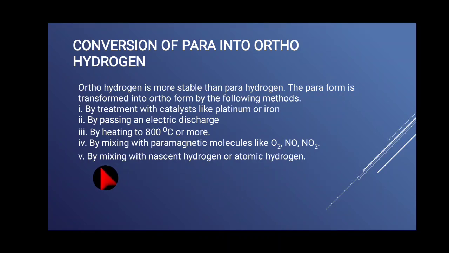Point number 5. By mixing with nascent hydrogen or atomic hydrogen. When the para hydrogen is mixed with atomic hydrogen, which is also called nascent hydrogen, we can easily convert it into orthohydrogen. So these are the points you have to set in your mind: how to convert para hydrogen into orthohydrogen.